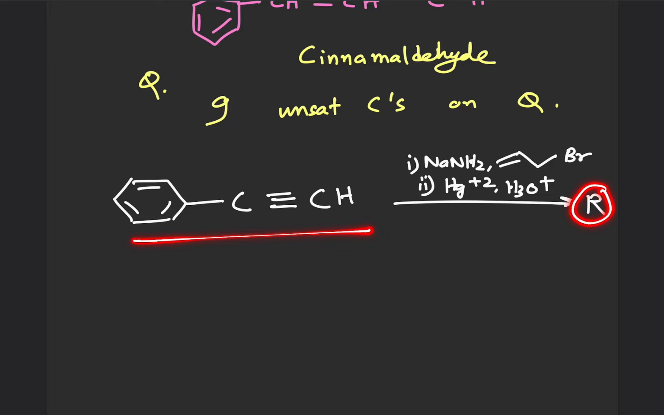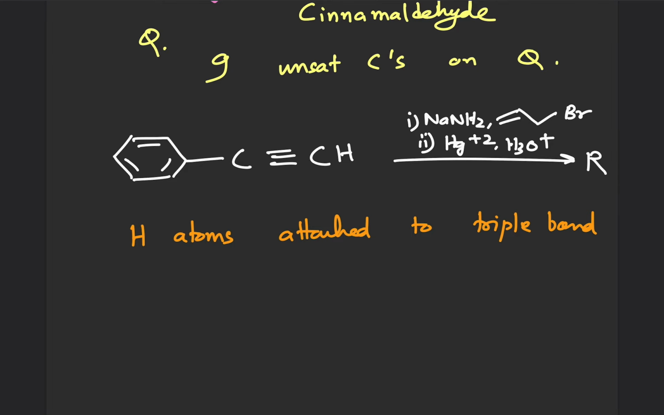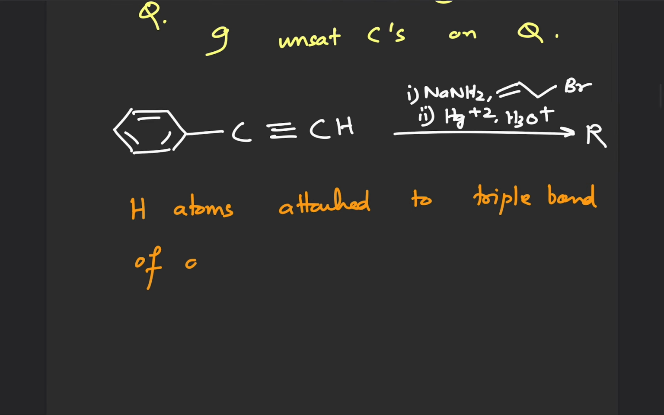Okay, and hydrogen atoms which are attached to the triple bond of alkynes are very, very acidic. Okay, so this is an important point, that is hydrogen atoms attached to triple bond of alkynes are acidic. Okay, so this H is very, very acidic.